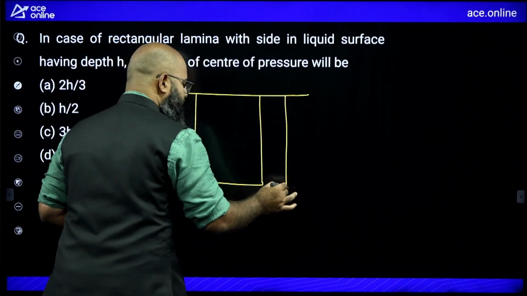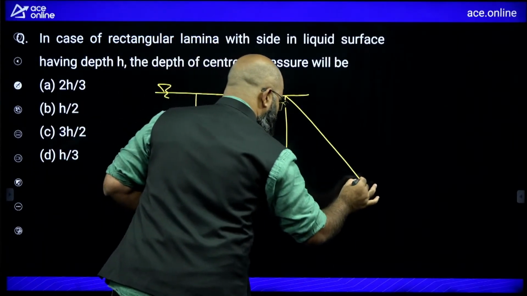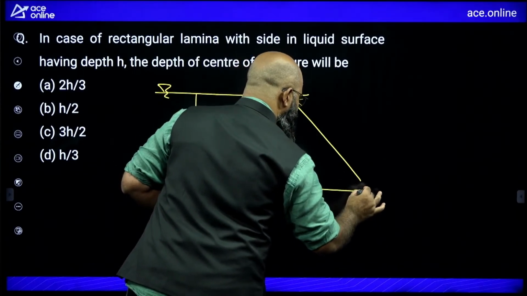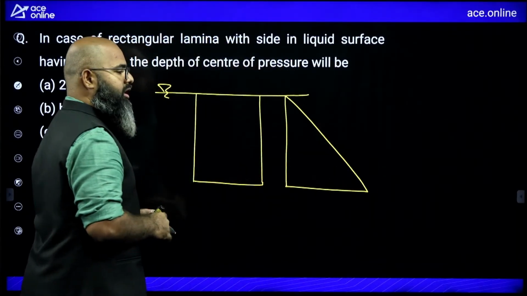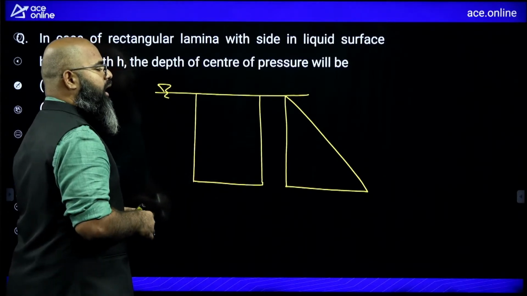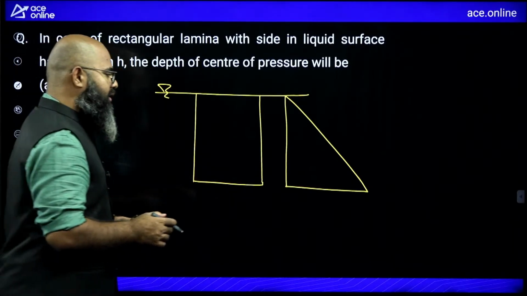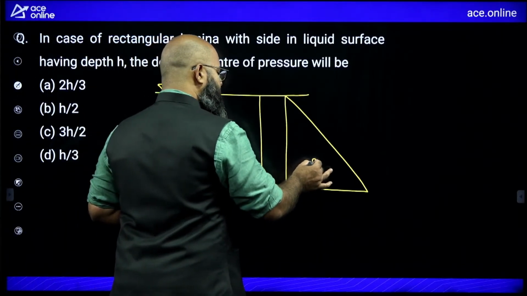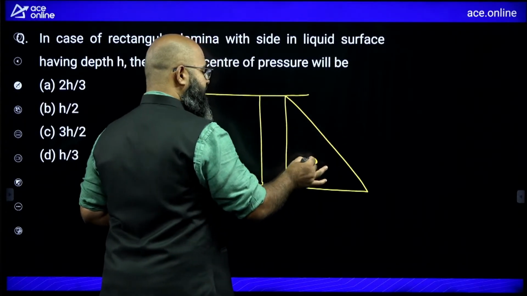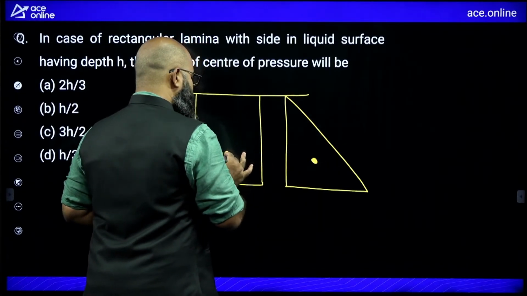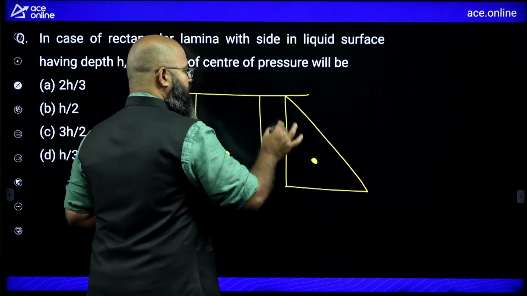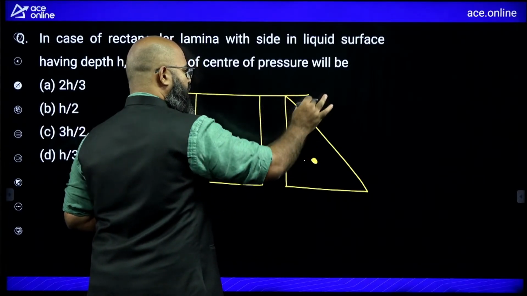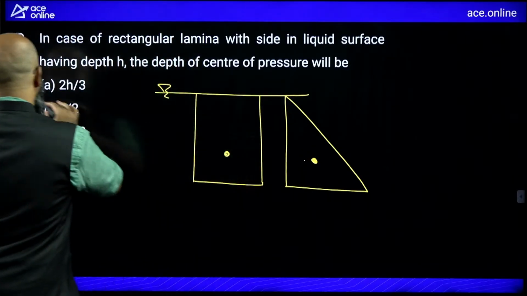Probably some of you remember this directly. If you do not remember, draw the pressure distribution diagram or pressure prism diagram. You can imagine it is going to be triangular in nature. If it is triangular, the centroid of this pressure distribution diagram is where the center of pressure is going to be lying. You should be knowing, for a height h, the centroid will be lying at what distance from the top?